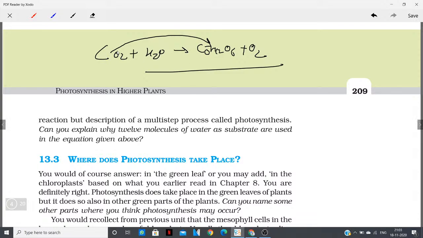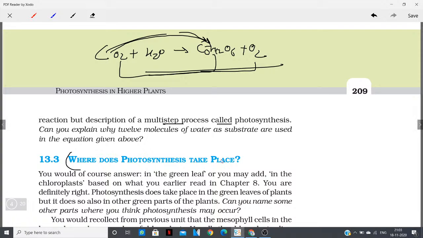It is a stepwise, multi-step process. It's not a single step process. In this equation you see carbon dioxide getting converted into glucose in a single step, but this is not a single step. It's a multi-step process which we will learn. So it's an overall equation, not the whole process. It's just a description of a multi-step process called photosynthesis.